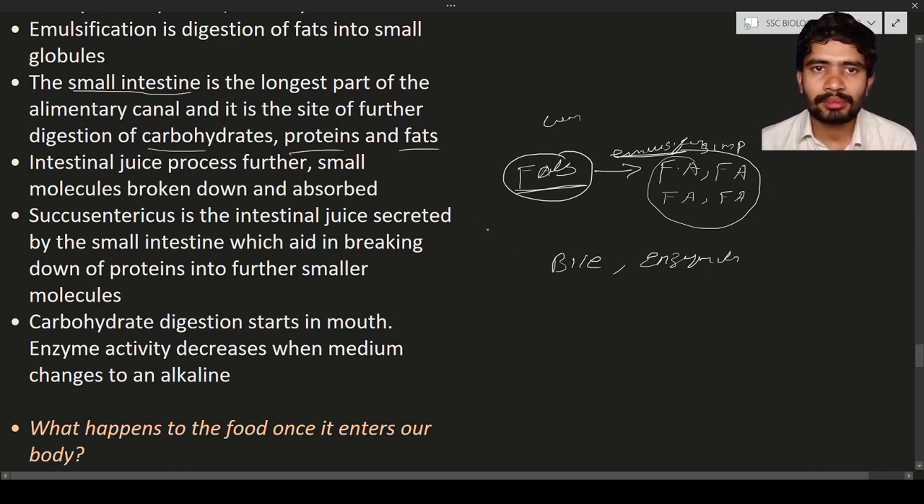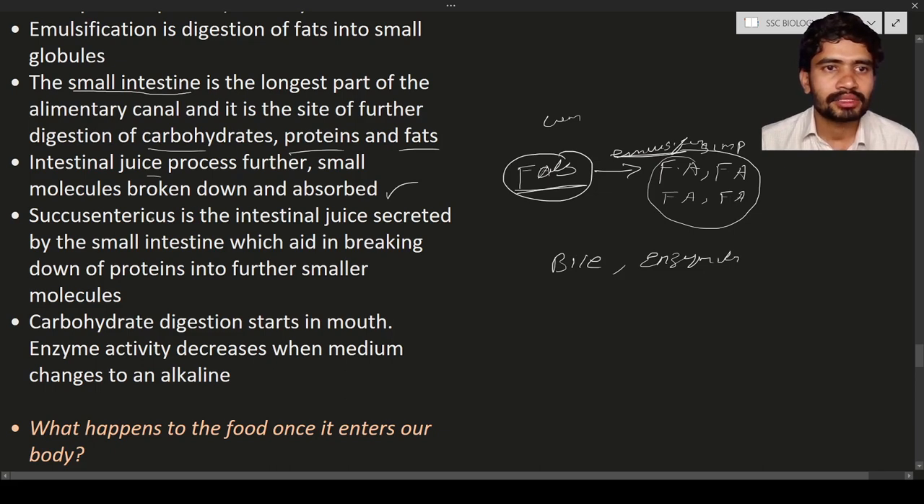So these complex materials are broken down. As a result, they will be turned into simpler substances. These simple substances are nothing but simple nutrients. These simple nutrients are taken by the body. So intestinal juices process further, and small molecules are broken down and also absorbed.